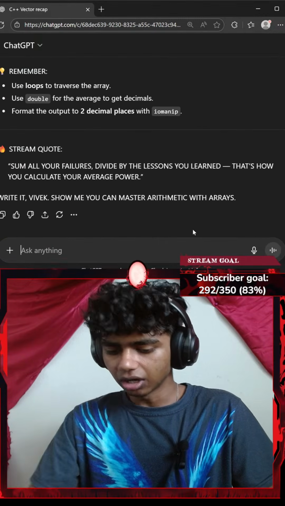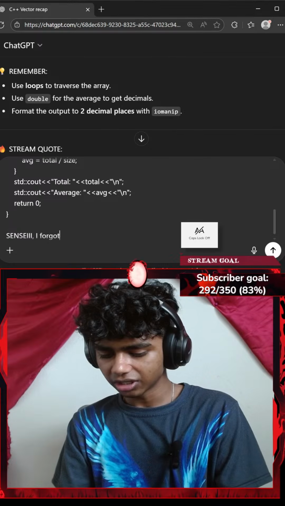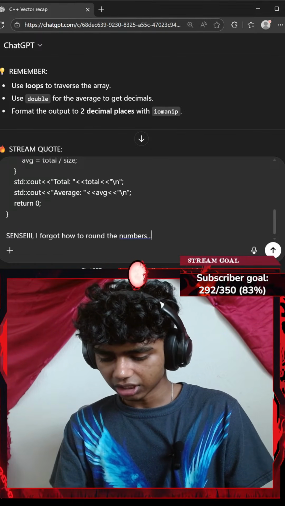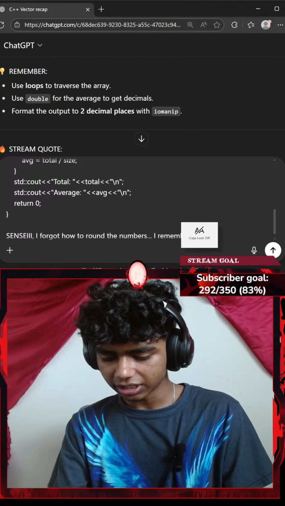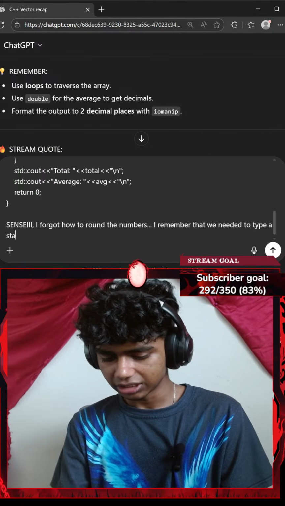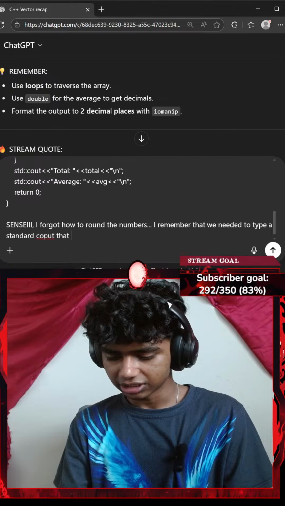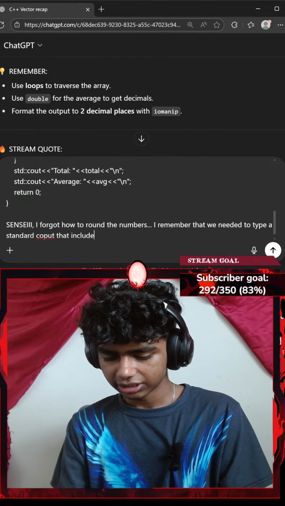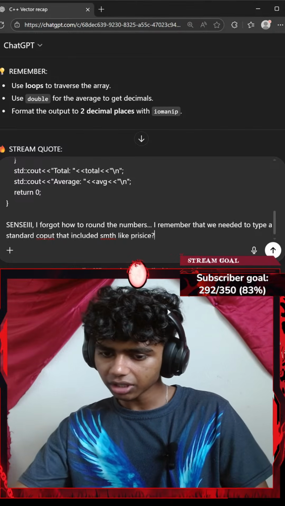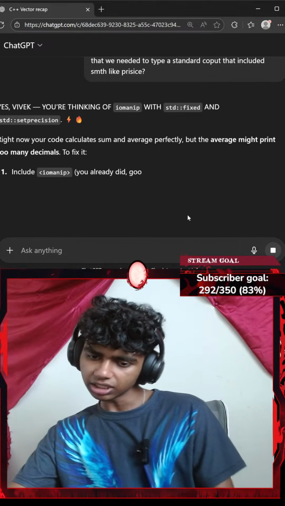Okay, let me go ahead and paste this. Go with Shift Enter and say something. So let's say I forgot how to round the numbers. I remember that we needed to type a standard console output that included something like precise. Average operator is done outside a for loop. Is it done outside?